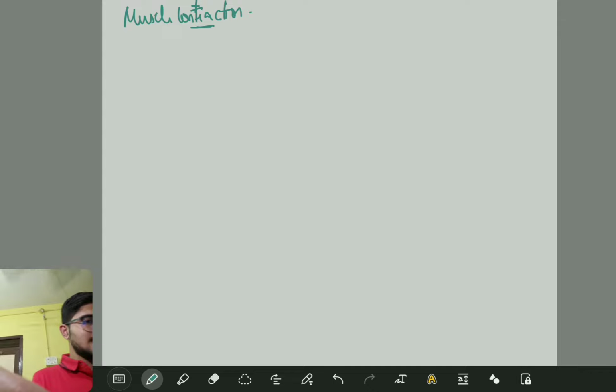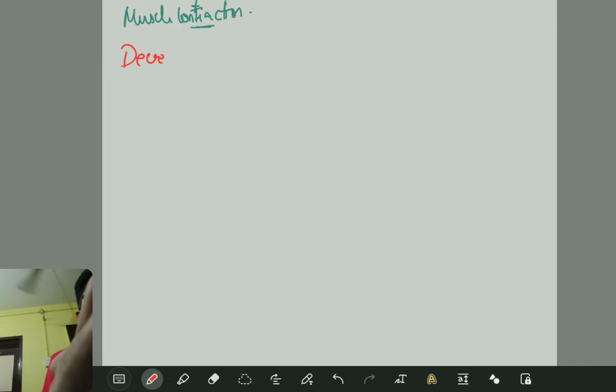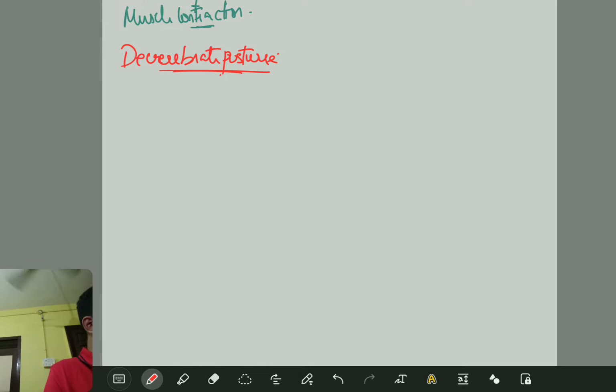That is the decerebrate posture. Listen carefully. Decerebrate posture, if you see, where is the lesion occurring? This is your first question. So tell me, where is the lesion occurring?